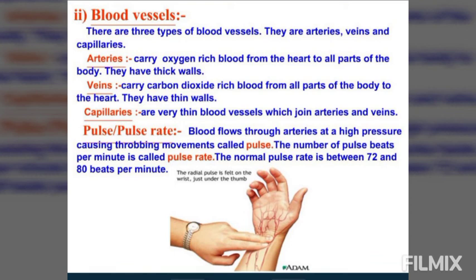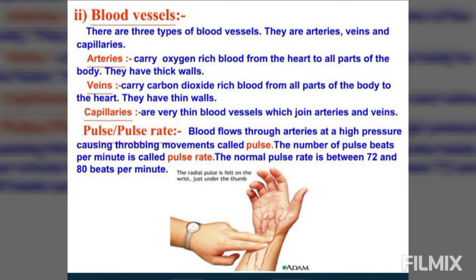Blood flows rapidly and at very high pressure in the arteries. The pressure of the blood strongly pushes the thick elastic artery walls. These walls stretch and shrink as the blood passes by. The pulse can be felt at any of the places where the arteries lie close to the skin. When you visit a doctor, you must have often seen the doctor holding your wrist to check your pulse.